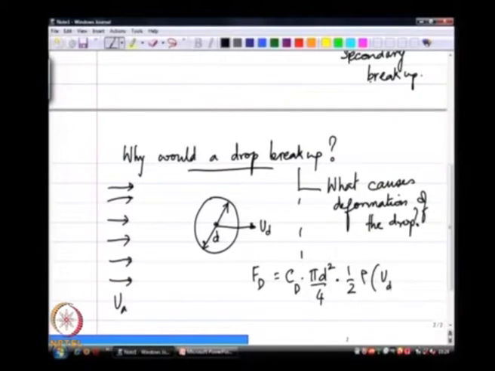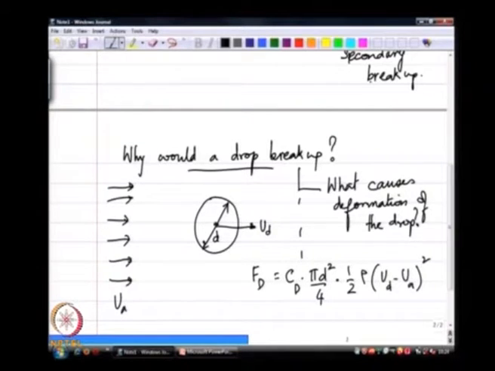It is essentially a result of a relative velocity between the phases. So, in this one dimensional sense, the relative velocity is just ud minus ua, the whole thing squared. This is the magnitude of the drag force. Okay. This is not yet indicating the direction.